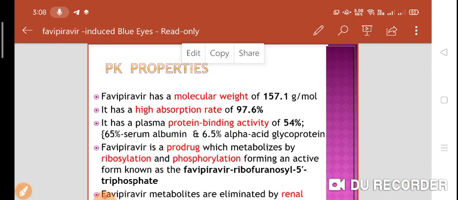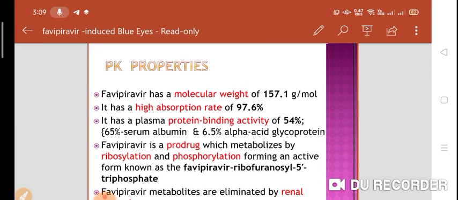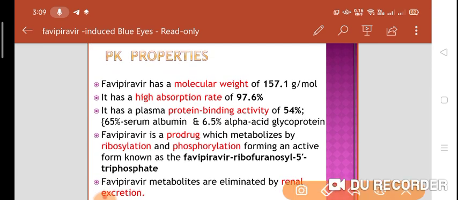Favipiravir is a prodrug which is metabolized by reactions like ribosylation and phosphorylation. It is metabolized in the liver by these two reactions, and it forms the active metabolite, and the name of the active metabolite is favipiravir ribofuranosyl 5 triphosphate.